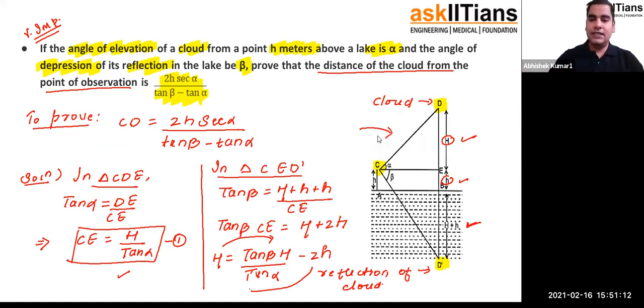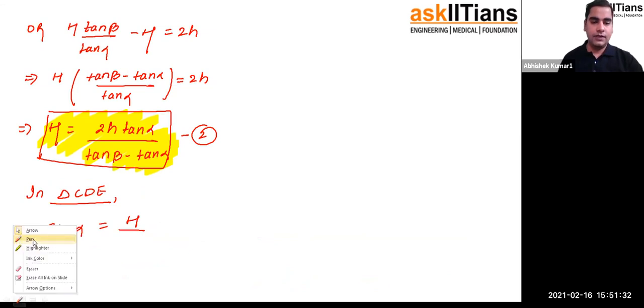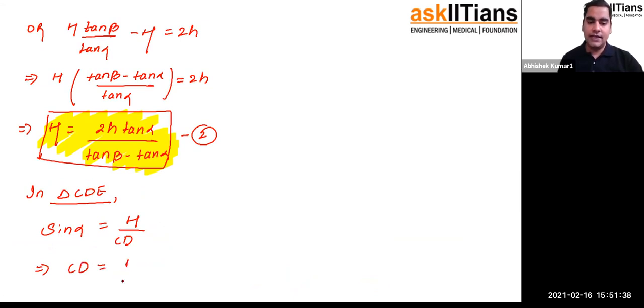So in triangle CDE, if I calculate sine alpha, I will get capital H upon the hypotenuse, which is CD. I want the value of CD, so I will get CD is equal to H upon sine alpha. We know the value of capital H, so I'm going to put it here.